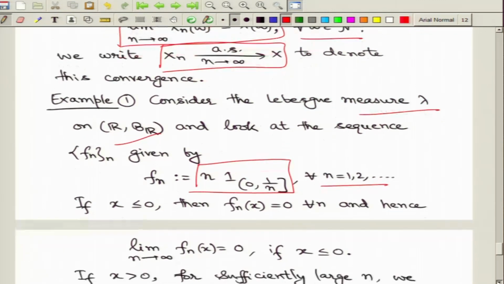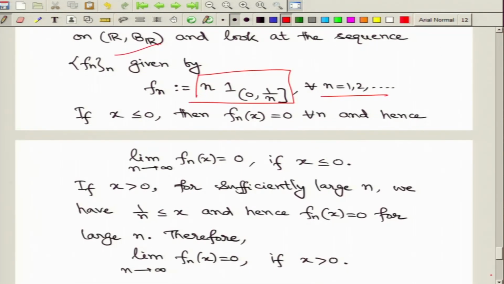Now, let us look at the pointwise convergence for this sequence of functions. So, first we fix a real number x less than or equal to 0. Then for all such points, by definition f_n of x is 0, since the point x is not in the interval open 0 to closed 1 over n. Therefore, f_n of x must be 0 for all such x, and in particular, taking the limit as n goes to infinity, you end up having 0 as the limit value. So, this appears whenever you choose x to be less than or equal to 0.